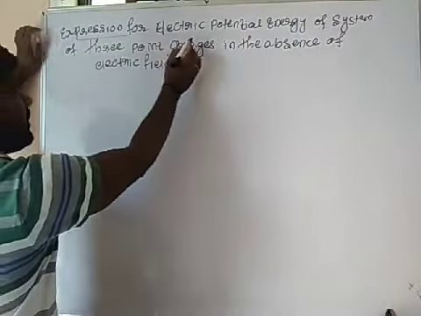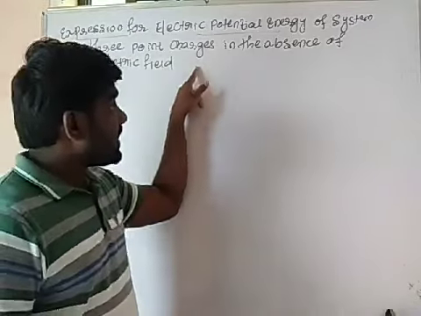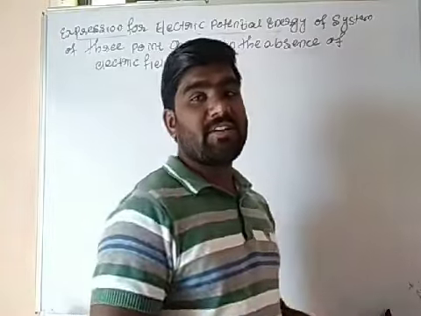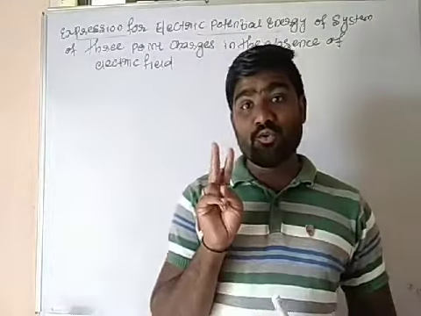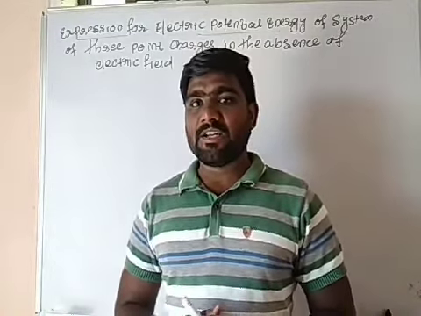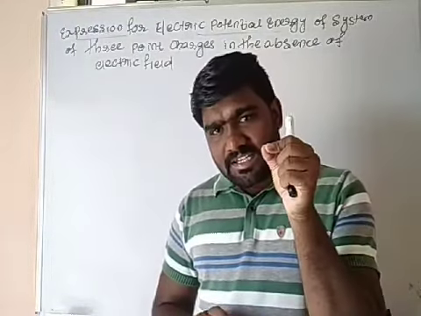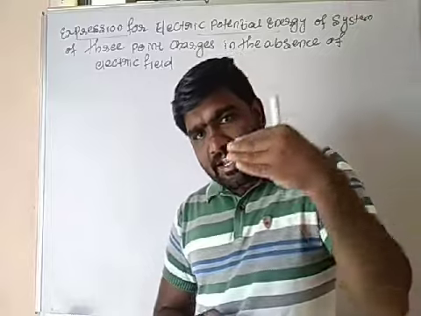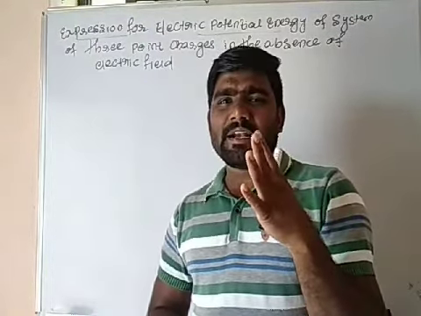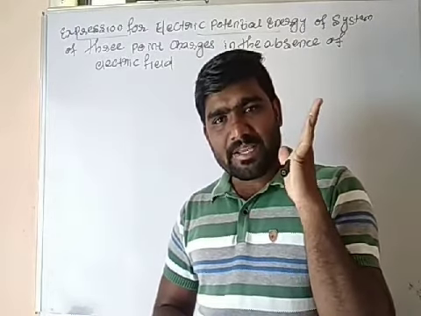So, the expression for electric potential energy of a system of three point charges in the absence of an electric field. Okay? In previous derivations we discussed two point charges, in the absence of an electric field as well as in the presence of an electric field. In the absence of an electric field, we have to keep in mind that if I bring one charge from infinity to a certain point, I am not applying any force or doing any work on it. It just comes to the point A.